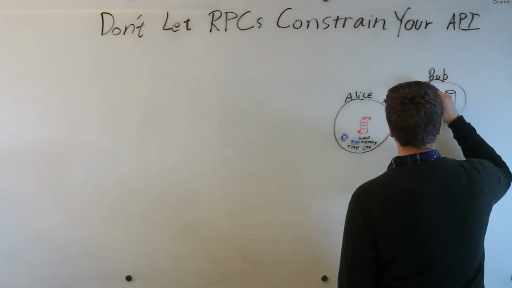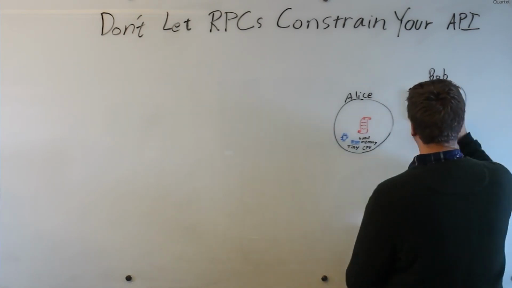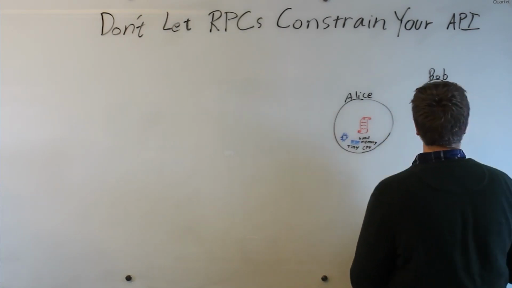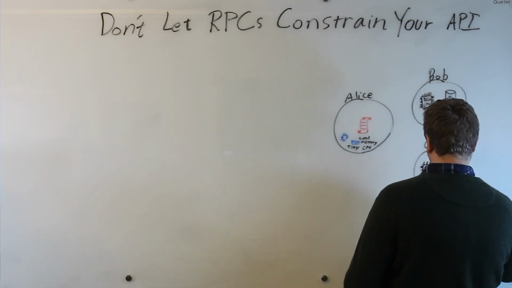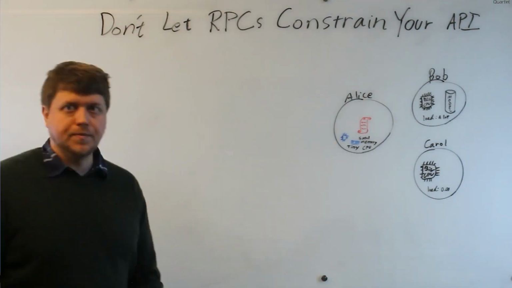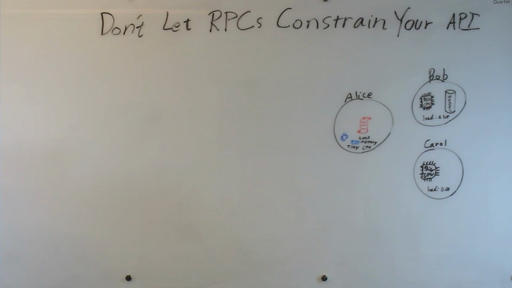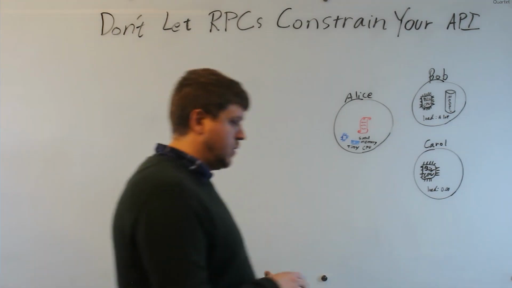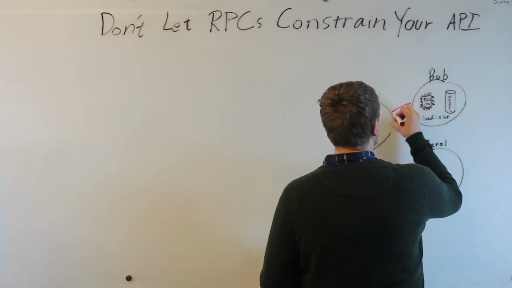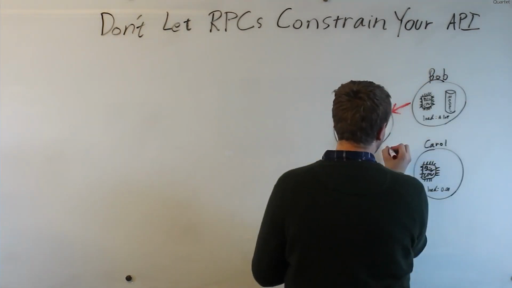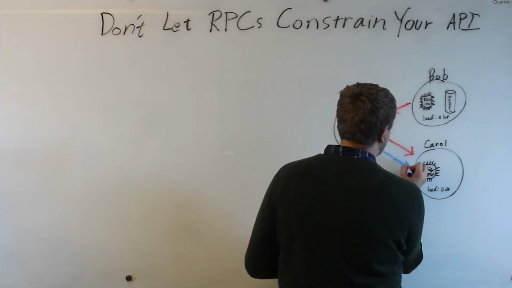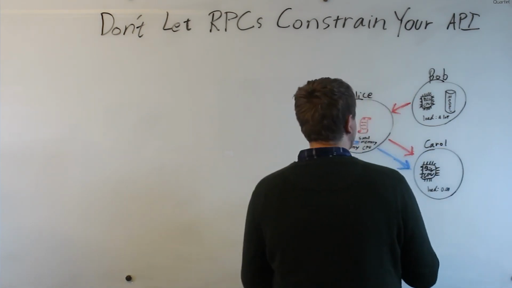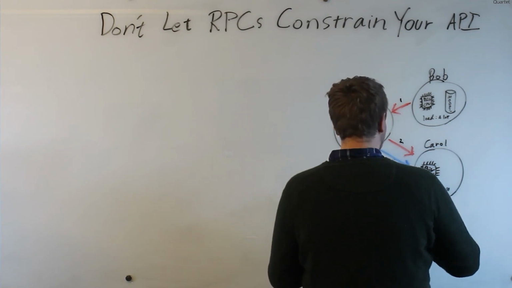Now, Bob has ample storage for the model, but let's say that Bob is overloaded. Next, we'll also consider another cloud device called Carol, who is not in possession of the model, but is underutilized, and would happily perform the inference task if only she were in the possession of the data that's stored on Bob. So look, the naive solution here is to just say, well, Alice knows the data that's needed for her computation, so we can just have her copy the model over from Bob, and then copy it over to Carol, and then perform the RPC to make Carol do the inferencing task.